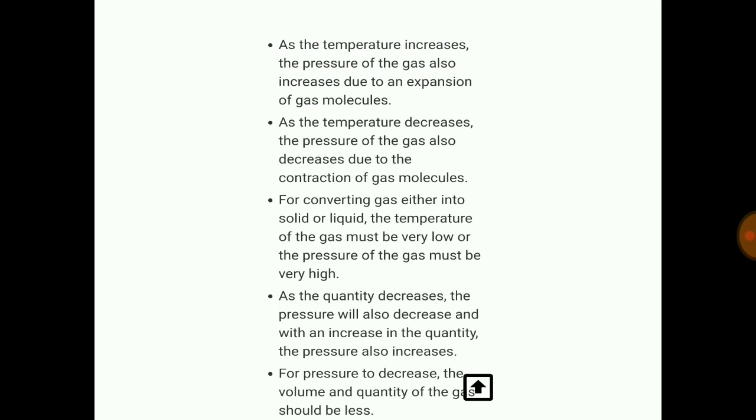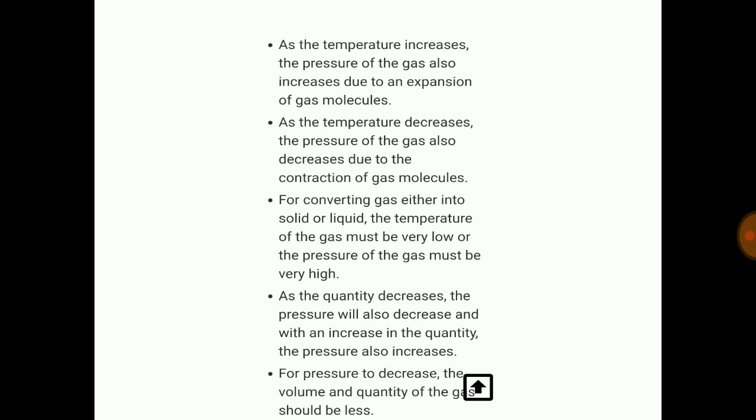As the temperature increases, the pressure of the gas also increases due to an expansion of gas molecules. As the temperature decreases, the pressure of the gas also decreases due to the contraction of gas molecules. For converting gas either into solid or liquid, the temperature of the gas must be lowered and the pressure of the gas must be very high.